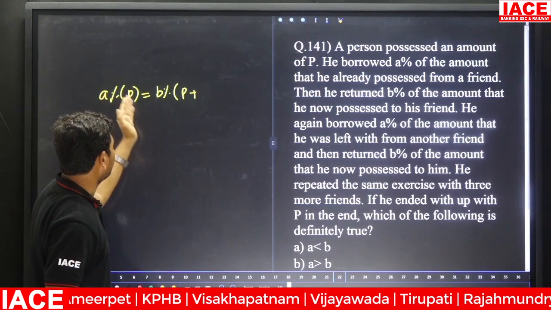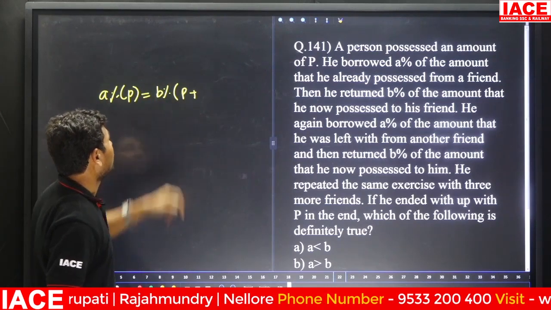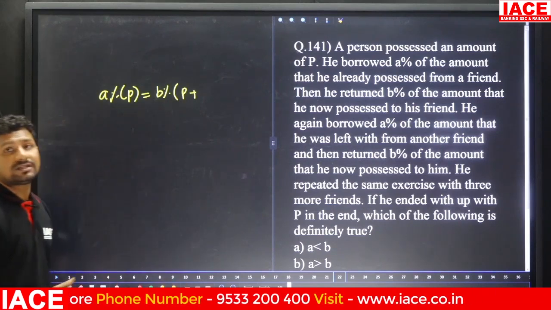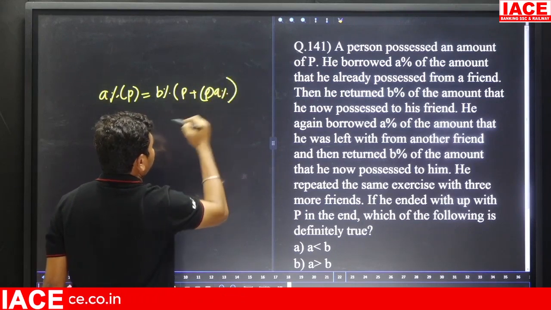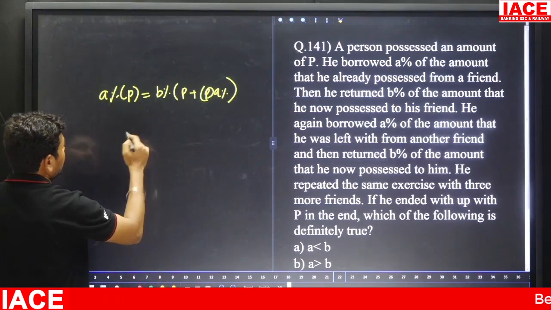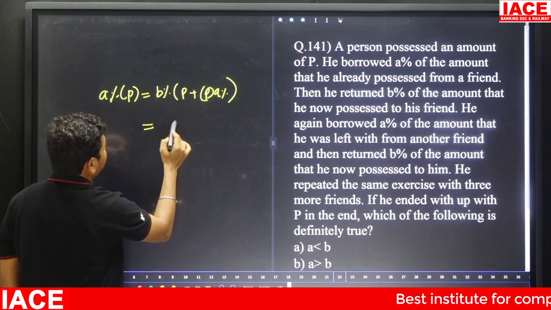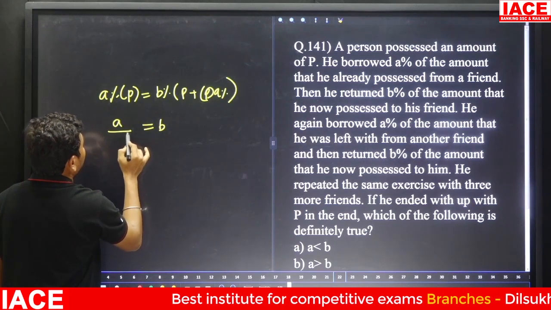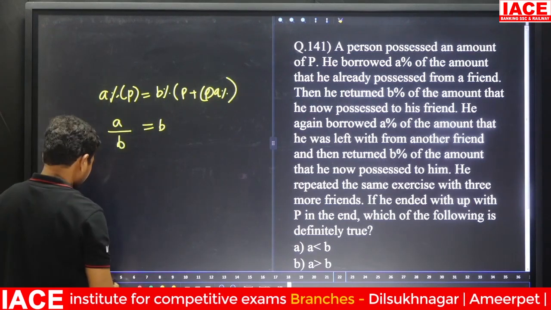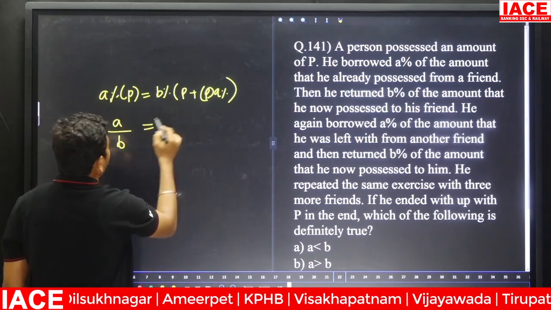Then the interest on p is equal to b percentage of p plus interest. Interest is p into a percentage. Once we solve this, b percentage cancels, and a by b is equal to, here p will be common.